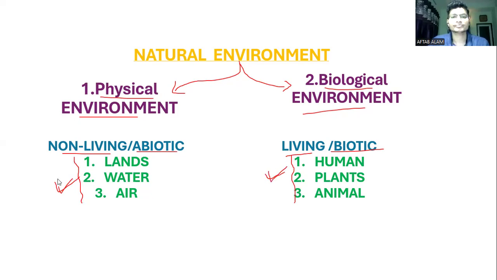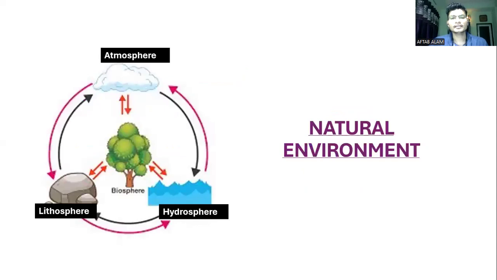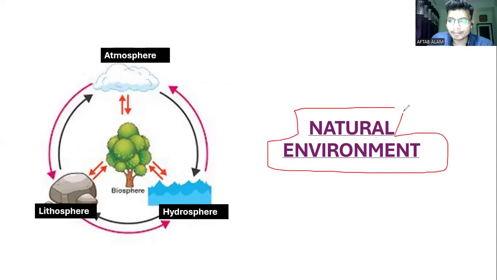Now, see here, one important thing we must learn in the natural environment. The natural environment is made up of the biosphere, right? First, we have to know this flow chart, or we can say diagram.